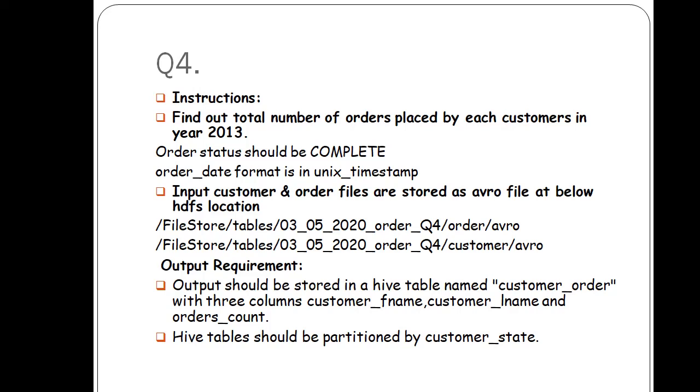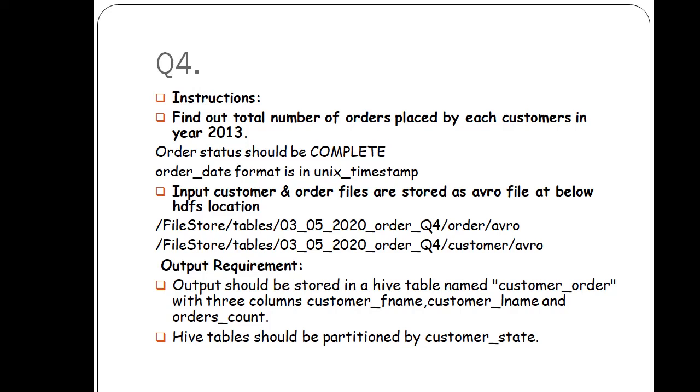What is the input location? The input customer and order files are stored as Avro files at an HDFS location. It means the customer and order files are stored in Avro format on HDFS. So there are 2 files, customer and order, and both file formats are Avro. When you read both files into DataFrames, like an order DataFrame and a customer DataFrame, you have to apply a filter: the order status should be complete, and the order date should be in the year 2013.